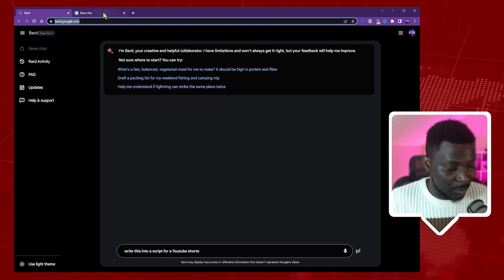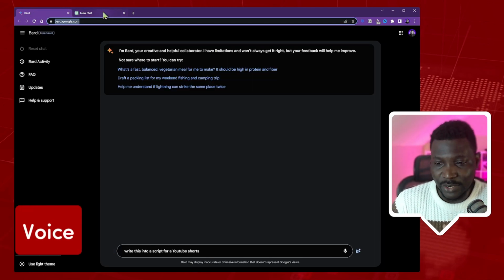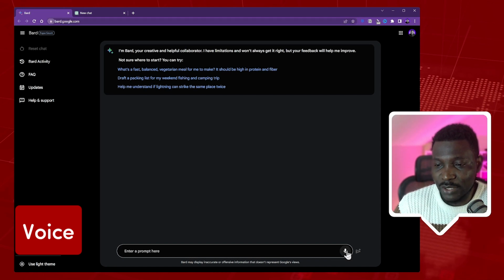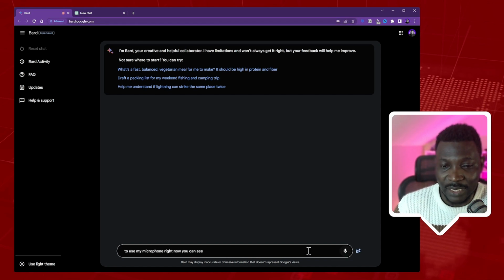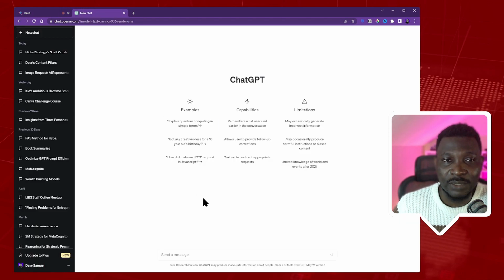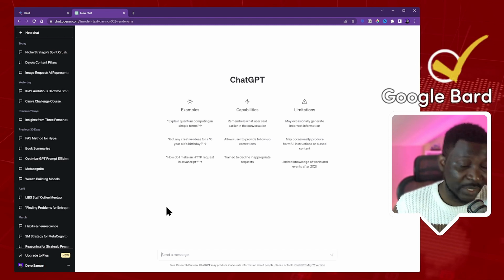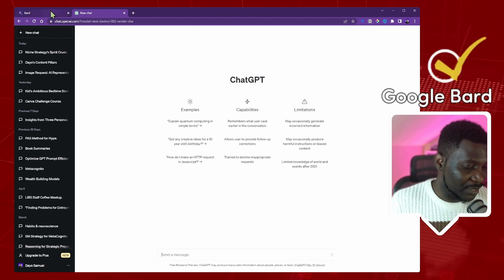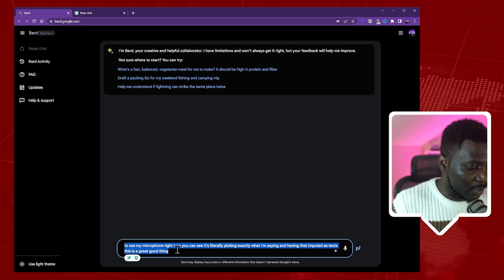Now, the second thing that I'm going to check is voice activation. Obviously, if you look here, I can use my microphone. Right now, you can see it's picking up exactly what I'm saying and inputting that as text. This is a good thing. Now, if I go to ChatGPT, there is no way to use voice, which of course means Google Bard is already leading there. Let's test for dated answers.